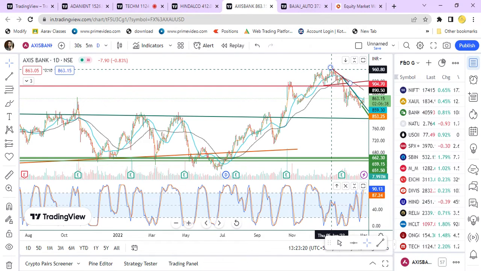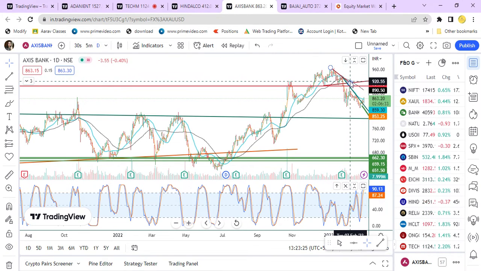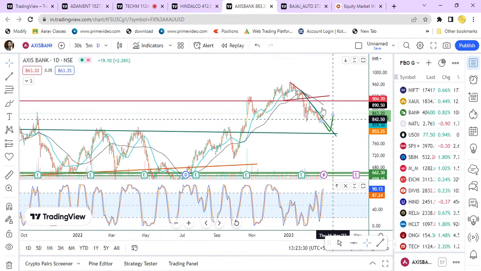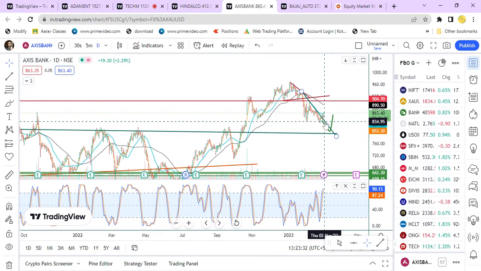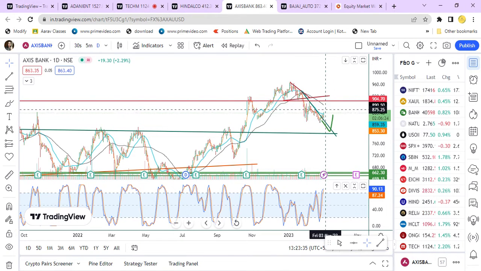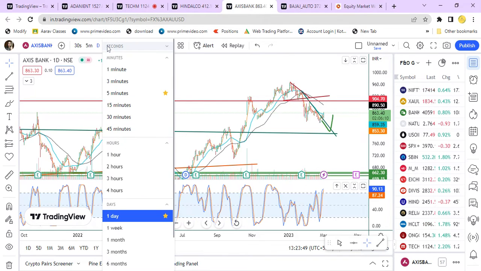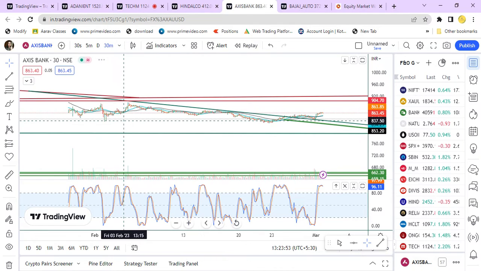Okay, so up to Jan 5th, it rallied and then it created the descending wedge. Breakout happened, but you can see if we draw the trend line, the moving average is above the trend line. Okay, so we can expect the target up to 896 or 904. So let us analyze the lower time frame.